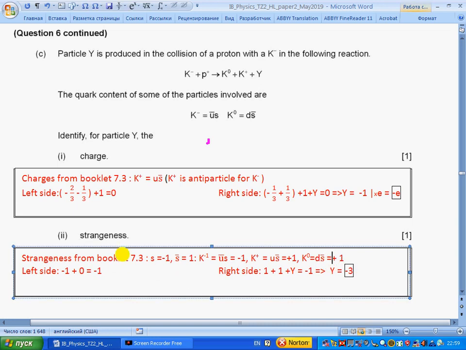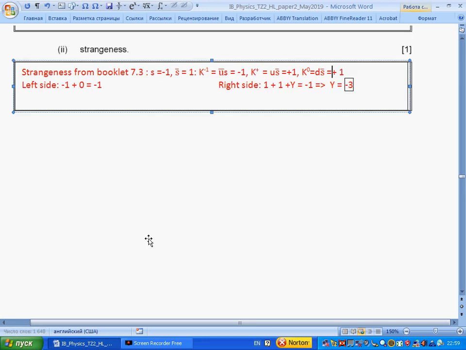So strangeness before is minus 1 plus 0 equals minus 1. Strangeness after is kaon plus 1, kaon 0, plus 1, Y gives us minus 1. So Y has strangeness minus 3.